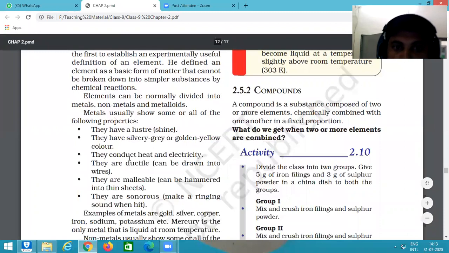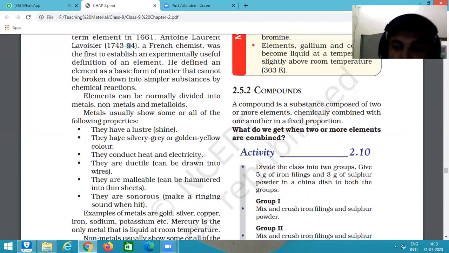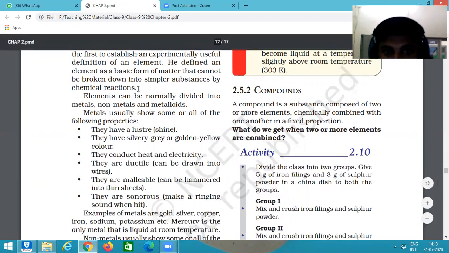When we talk about the elements in nature, elements are present in different forms, different states of matter. They are present in nature as solid, liquid, and gas, and they have some properties. Elements are basically divided into two categories: metals and non-metals.